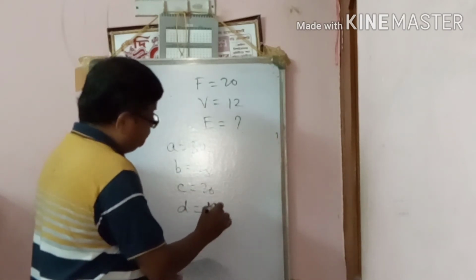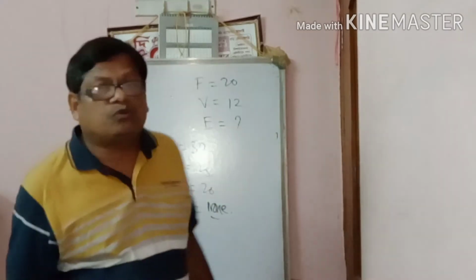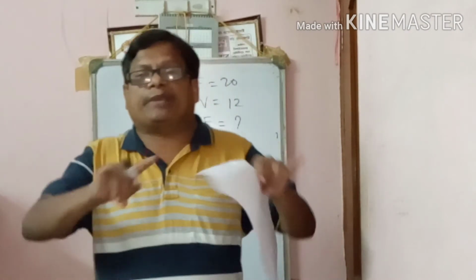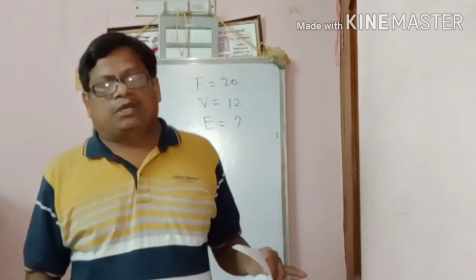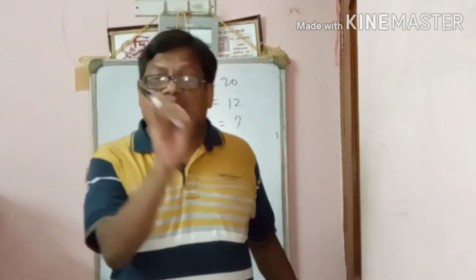All of you know Euler's formula, the relation between vertices, faces and edges of a polyhedron. F plus V equal to E plus 2. This formula is known as Euler's formula. Keep in mind, it is a very important formula, all of you remember.